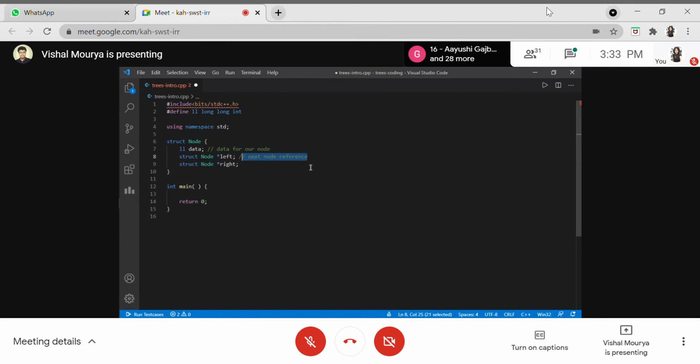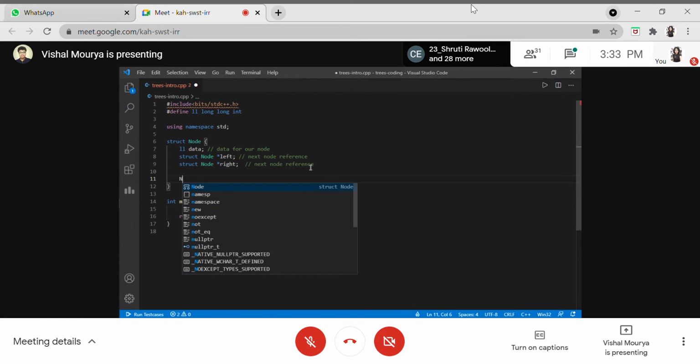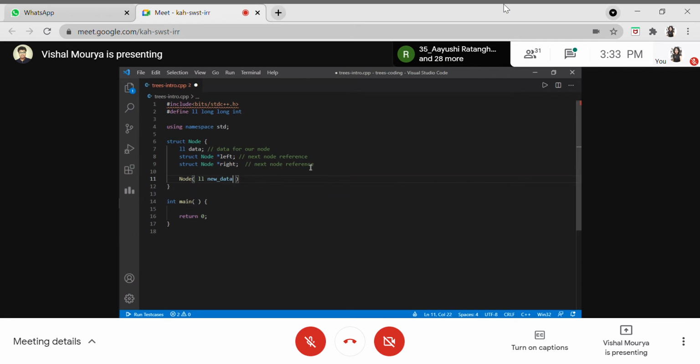So this is the basic terminology of the structure which we'll be using for the tree data structure. We'll have this as the initializer in our function, which takes in the new data whenever we create a new node. This method will be called, and it will initialize the things present in our structure.